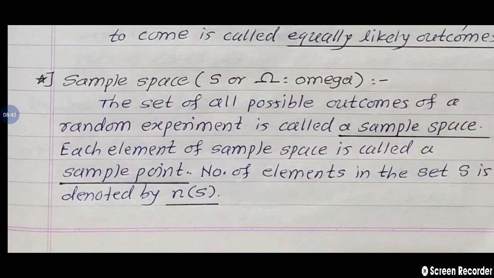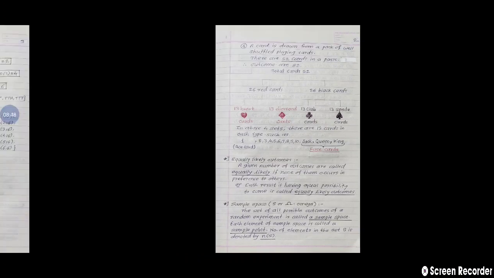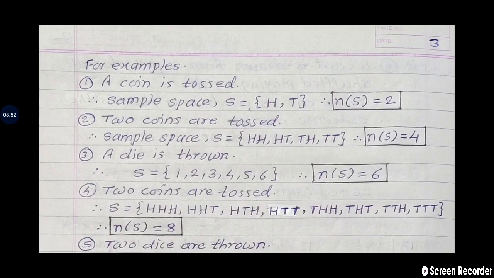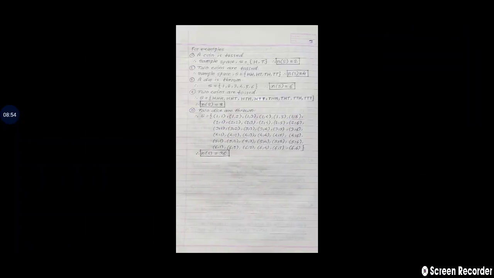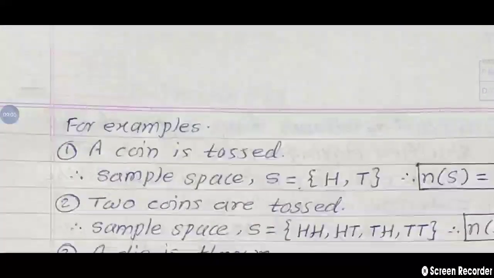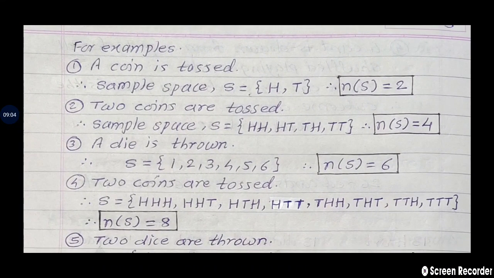So these are the basic concepts given in this lesson, probability. Now, for examples, which concept did we learn last? That is the sample space. So a few examples are here, showing how we write the sample space and the number of sample points. For example, the first example is given.